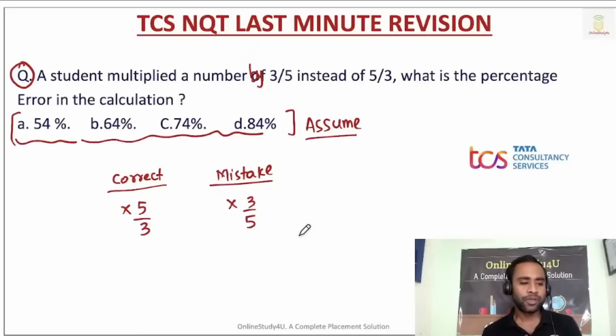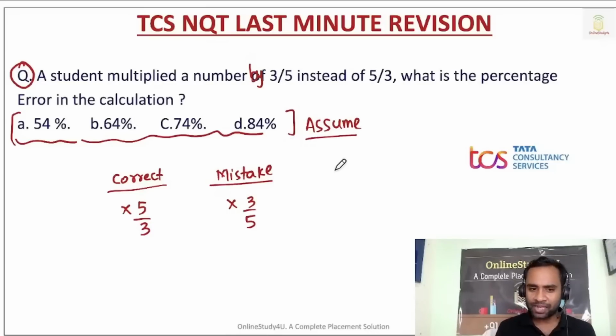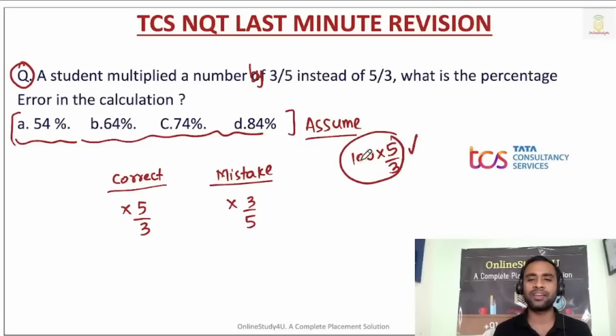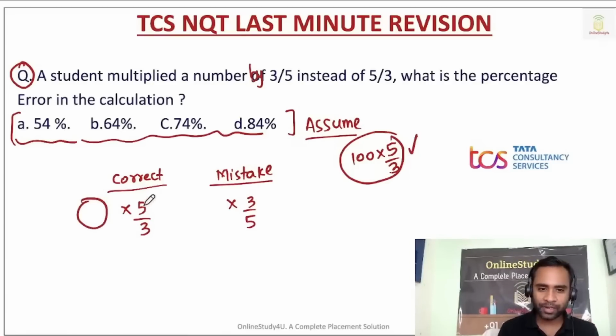Now friends, you can assume any value, as I said, when your options are given in terms of percentage. But if you assume 100 as the initial value, then you will be getting a fraction, right? 100 into 5 by 3, so here you will be getting a fraction. So I am going to assume a number which is divisible by both, and a number divisible by both is nothing but the LCM. So here I assumed 15.